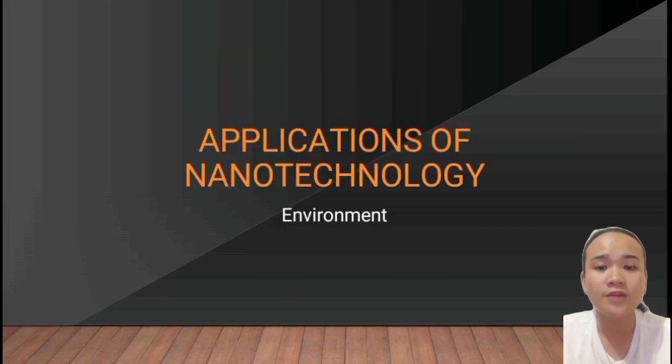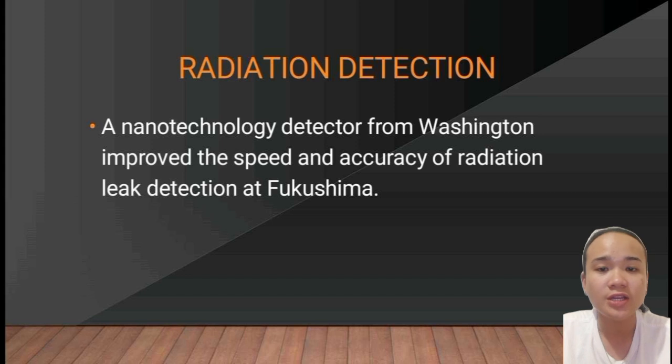Next, the application of nanotechnology in the environment. First, radiation detection. A nanotechnology detector from Washington improved the speed and accuracy of radiation leak detection at Fukushima, Japan. The nanotechnology detector provides efficiency and improvement for detecting radiation.